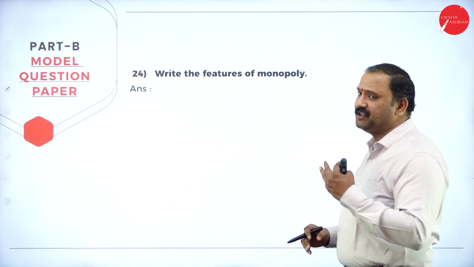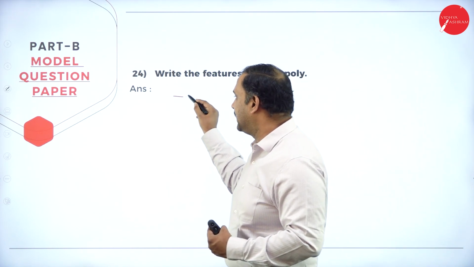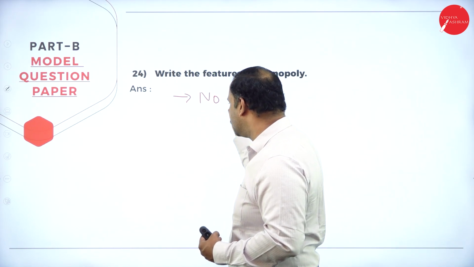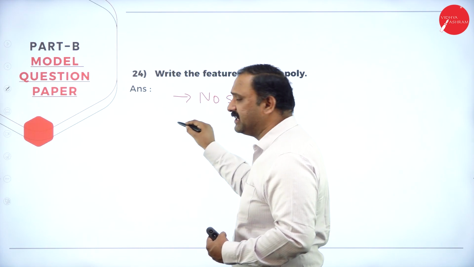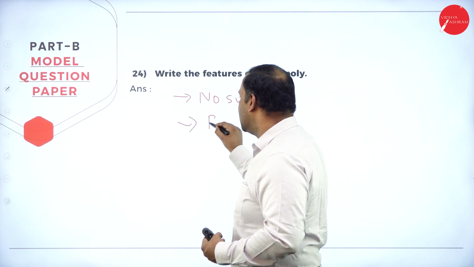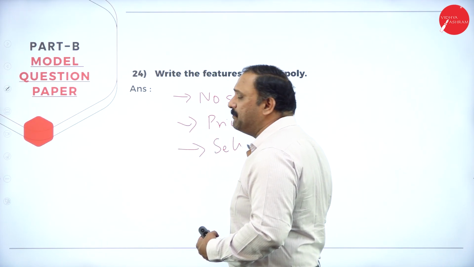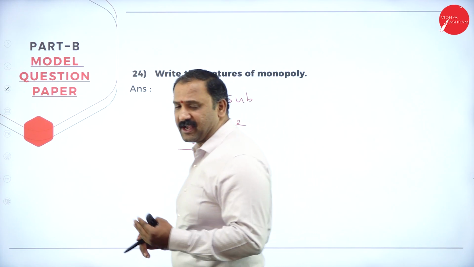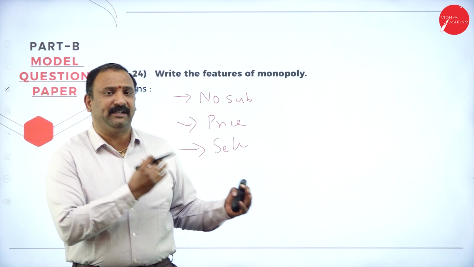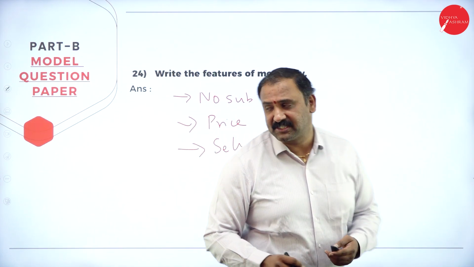Followed by, state the features of monopoly. We have been discussing it. First thing is that there are no substitutes at all. Second thing is that there is only one price. The most important thing is that there is only one seller and many buyers. So if you just write it down in point format, automatically you can get your 2 marks here.